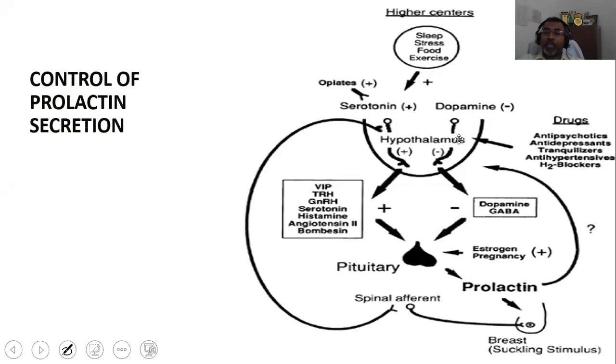Similarly, so many psychotic drugs, antidepressants, tranquilizers, so many antihypertensives like few H2 blockers, like the cimetidine is one H2 blocker, that is the gastritis के लिए दिए जाते थे, and they have been found to have the dopaminergic. So similarly, there are so many actions of affecting this dopamine, and this can affect basically the prolactin secretion.